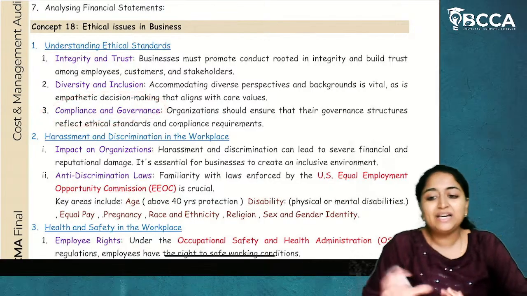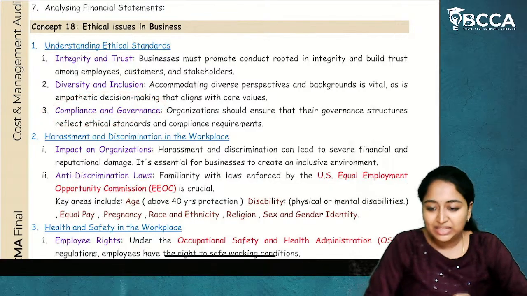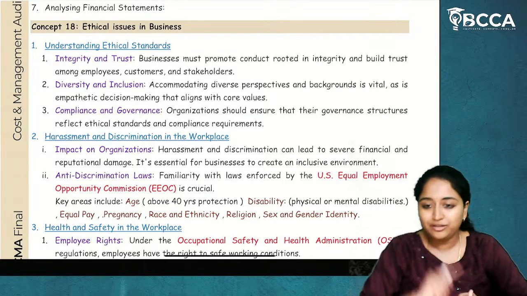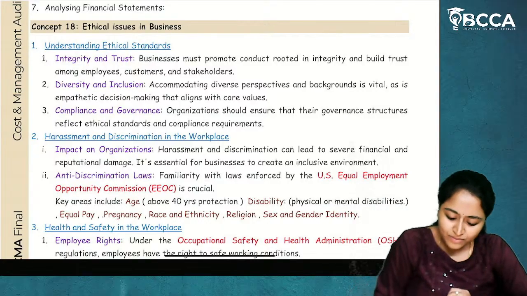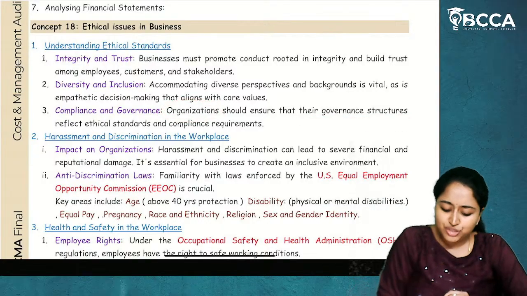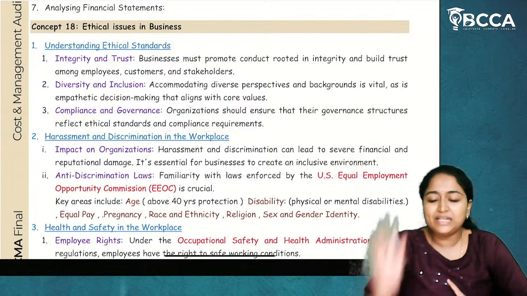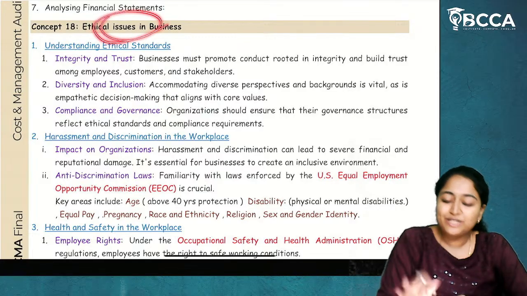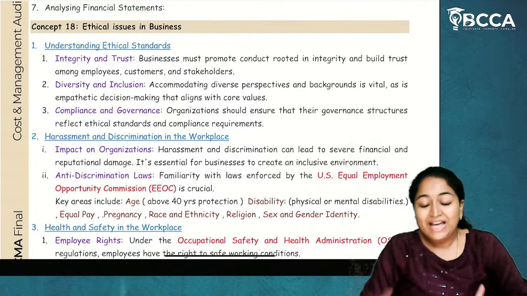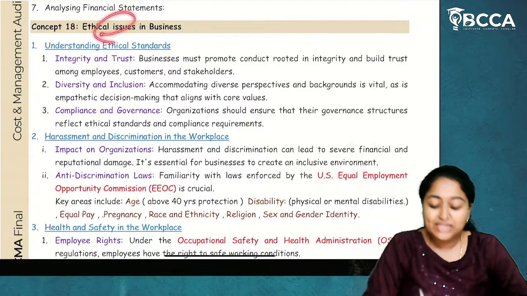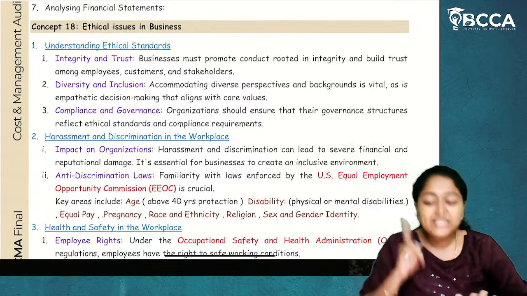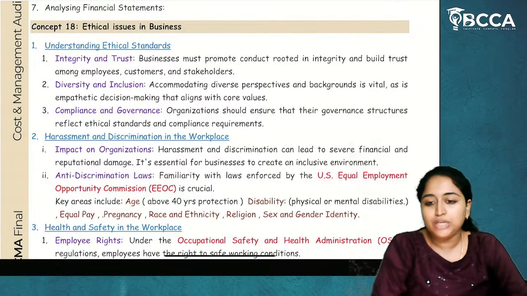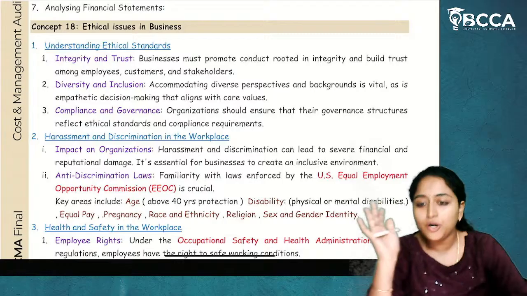Next, compliance and governance. They have to govern everything and follow everything. They have to follow the compliance. All rules, regulations, laws, everything should be complied with. The organization should ensure that its governance structure reflects ethical standards and compliance requirements. So if all these three are followed by an organization, it is free from ethical issues. If it is not complying with this, then there is an ethical issue in the business. If there is an ethical issue, some kind of fraud or error is definitely happening in the organization and they have to go for a forensic audit.